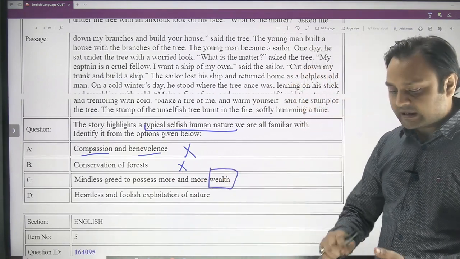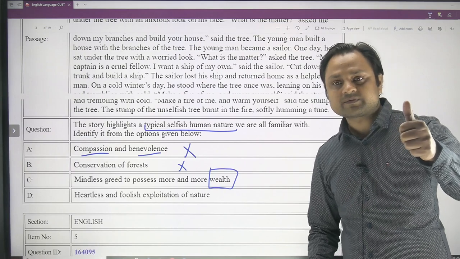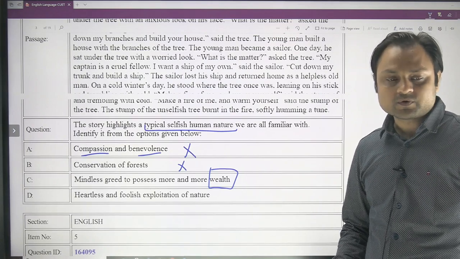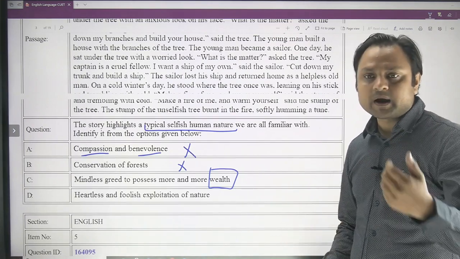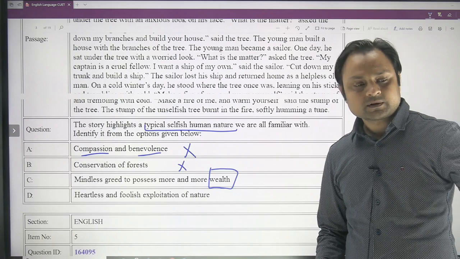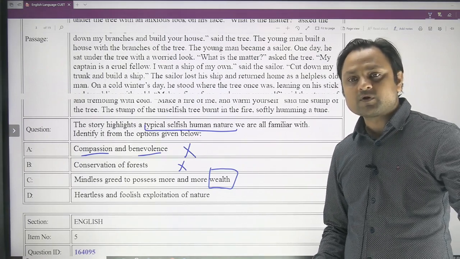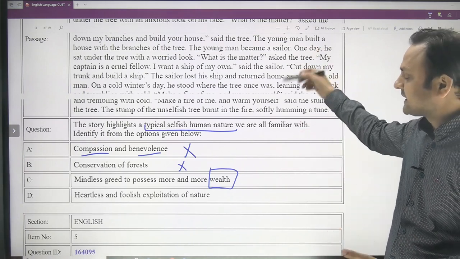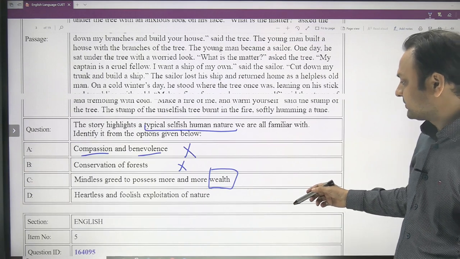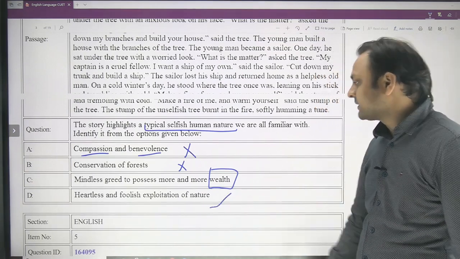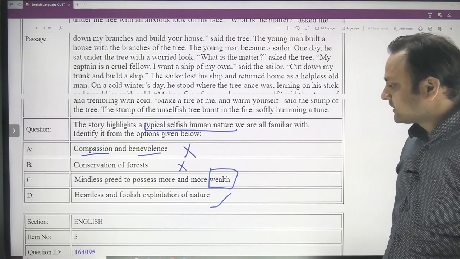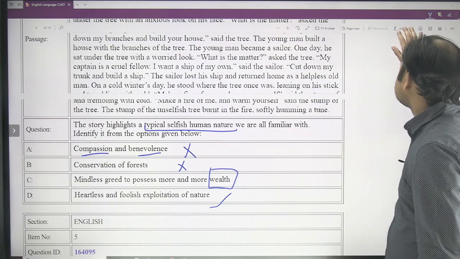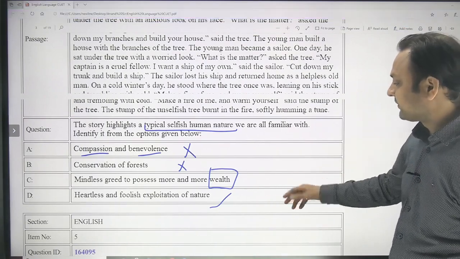He demanded food from the tree, he demanded wood from the tree for the house, he demanded wood from the tree for building a ship, and finally he demanded from the tree wood to burn it and warm himself. So the passage is not indicating towards possessing any wealth. It is actually exploitation of nature, that we are heartless and foolish enough to exploit nature beyond a limit, and that's how we are hurting ourselves in the end. So it is about the foolish exploitation of nature.